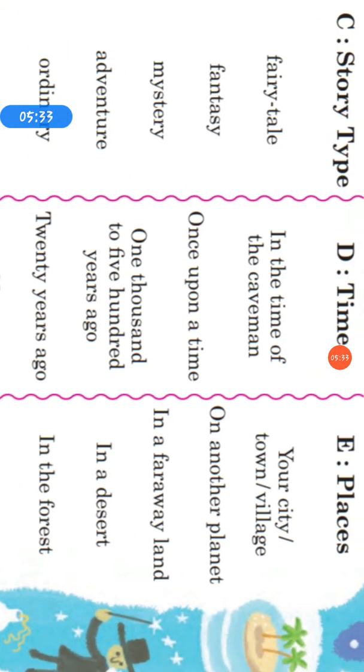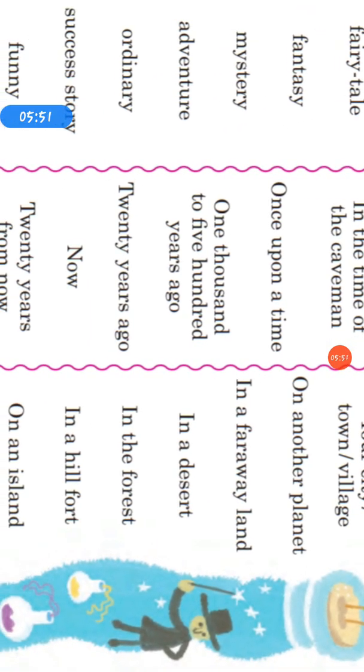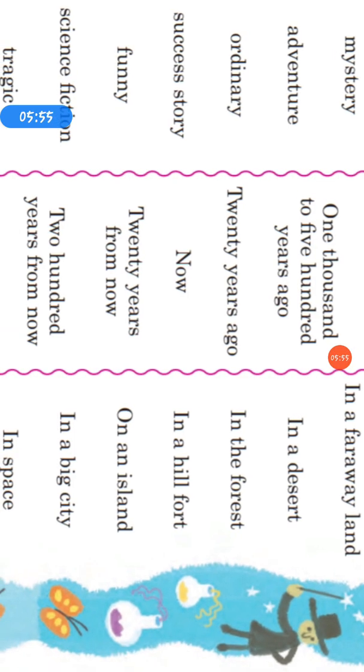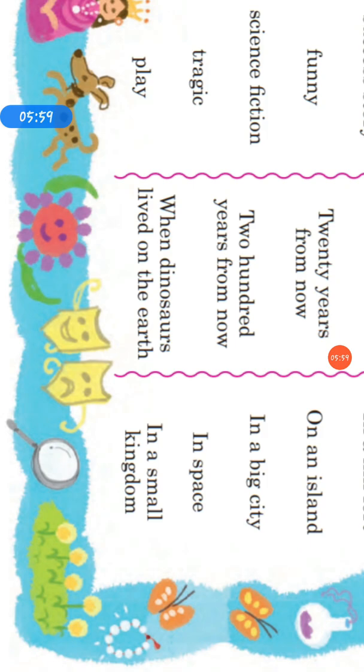The fourth person chooses from column D the time. In the time of the caveman means it is related to the old cave formation. So in the time of the caveman, or once upon a time, 1000 to 500 years ago, 20 years ago, now, 20 years from now, 200 years from now, when dinosaurs lived on the earth.